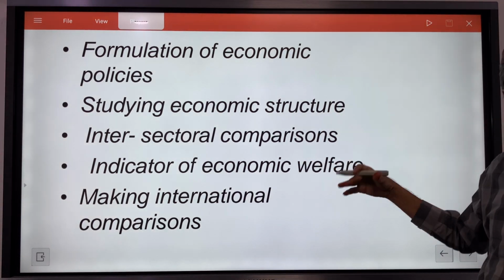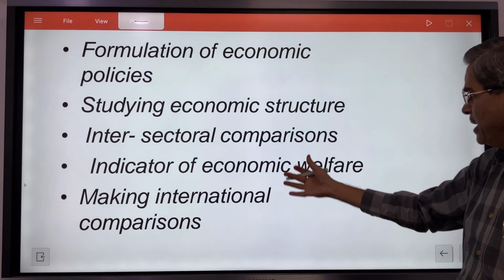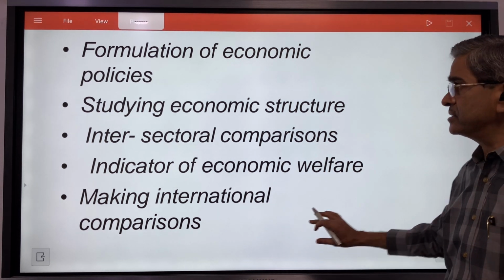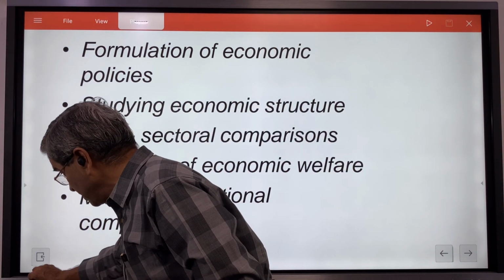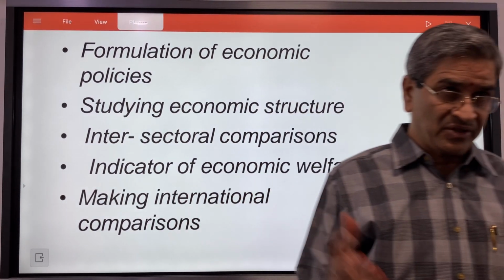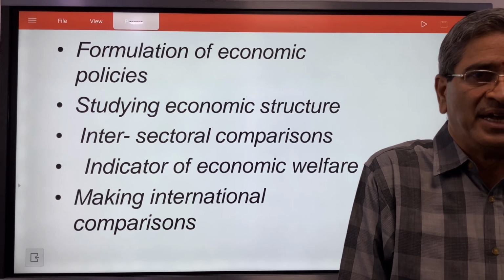So these are all the things in economics we learn. I gave you just one example. We can elaborate on economic welfare, you can talk about international comparisons. All these things are possible with the help of national income. If you measure the national income, you can do all such things. So this is about national income. You must have a comprehensive idea about it. Thank you.